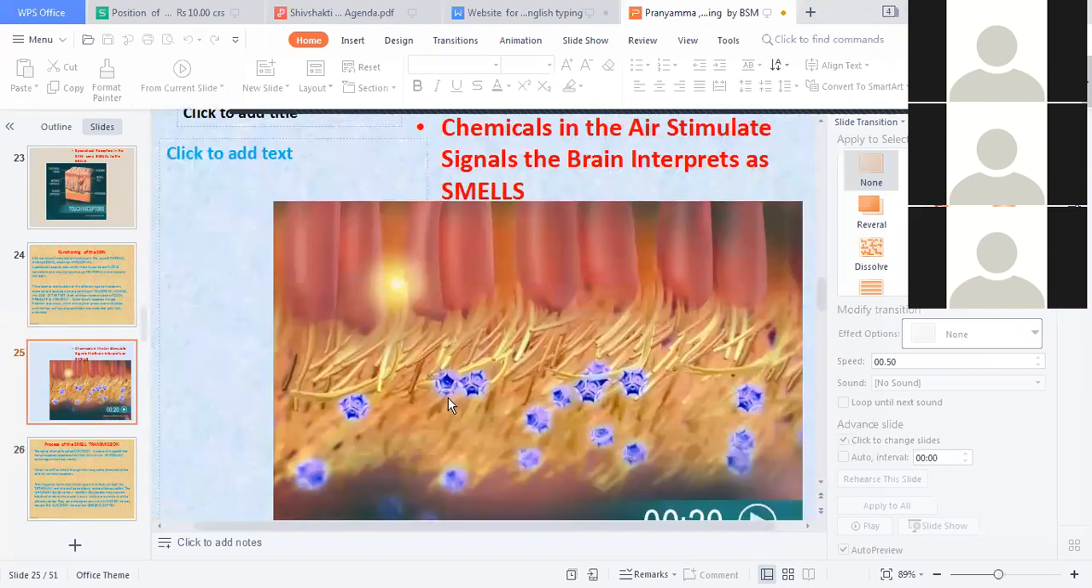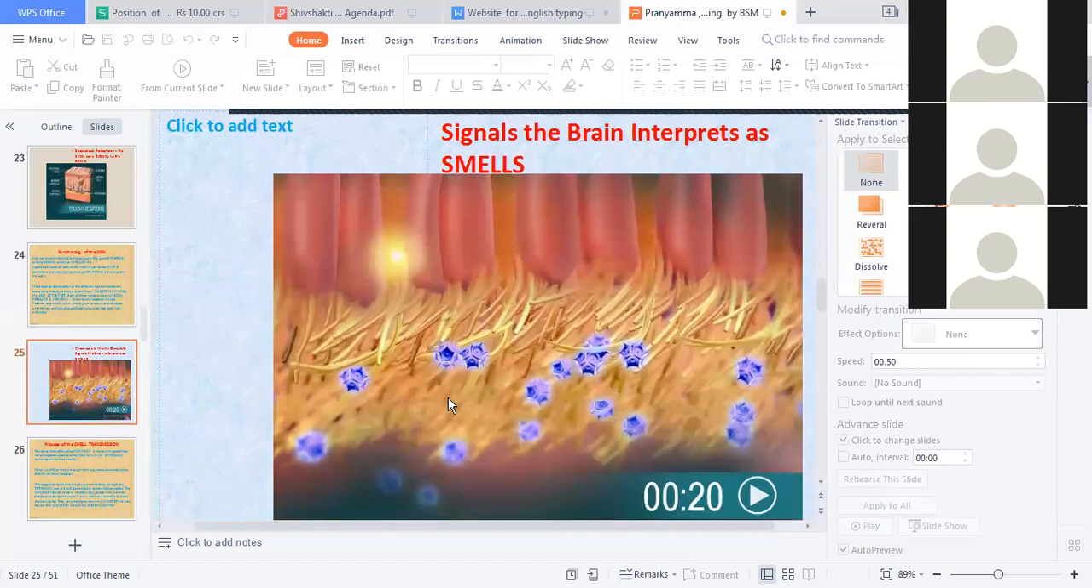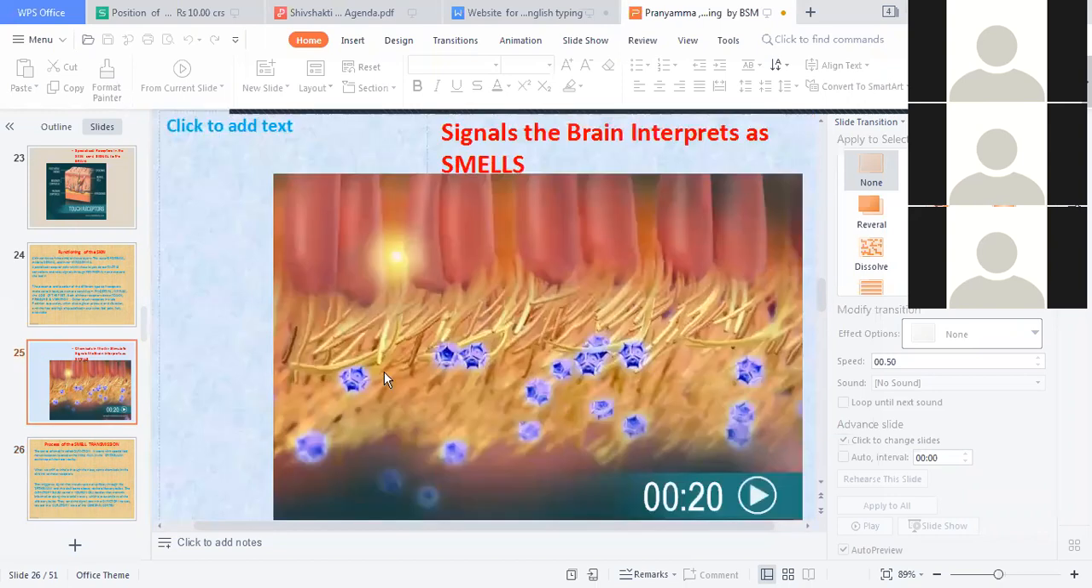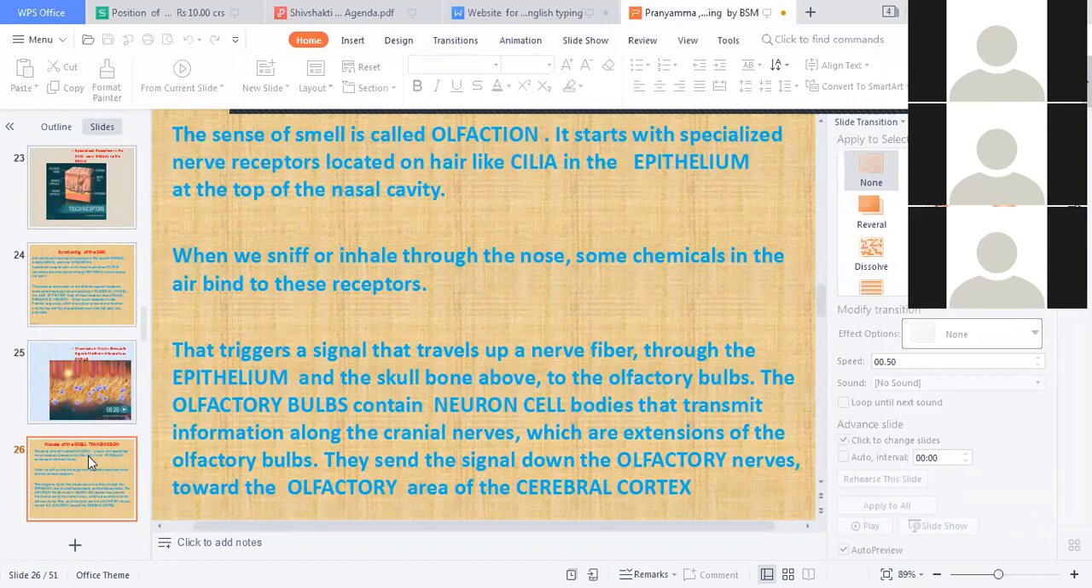Here it is, olfactory bulbs. These are olfactory bulbs. The violet color which you are seeing, these are the olfactory bulbs. Okay. They contain neuron cell bodies that transmit the information along the cranial nerves, which are the extension of the olfactory bulb. They send a signal down to the olfactory nerves. Olfactory nerves. These are the olfactory nerves that carry from the head. Okay. Toward the olfactory area of the cerebral cortex. Okay.